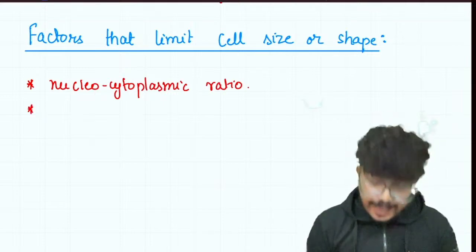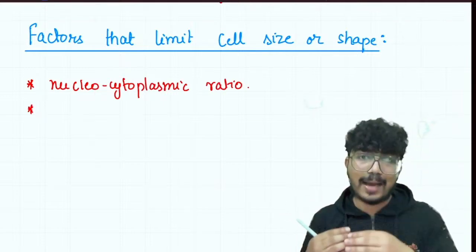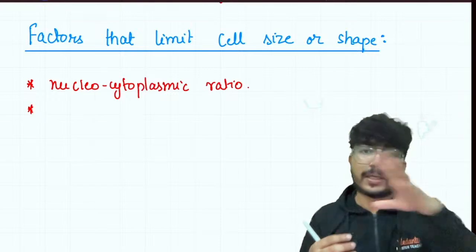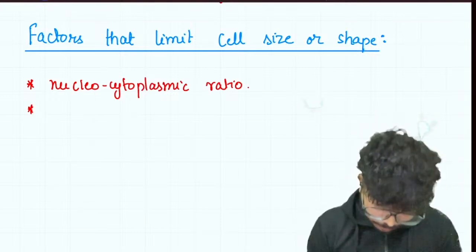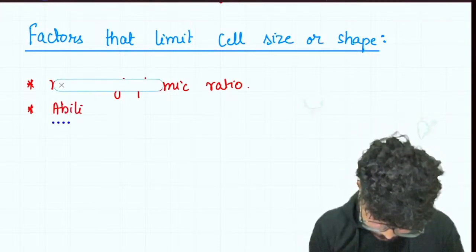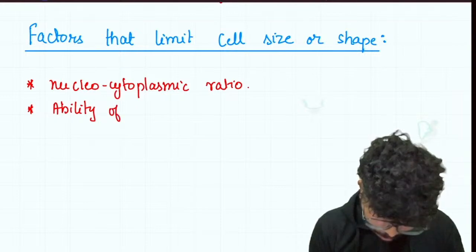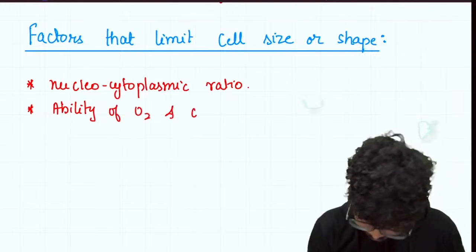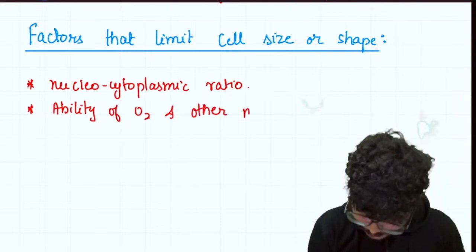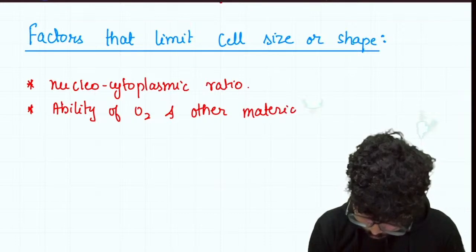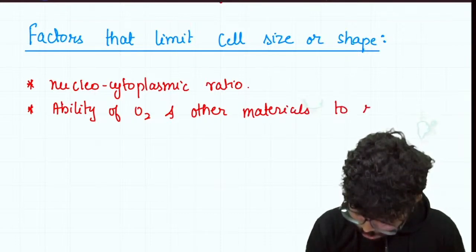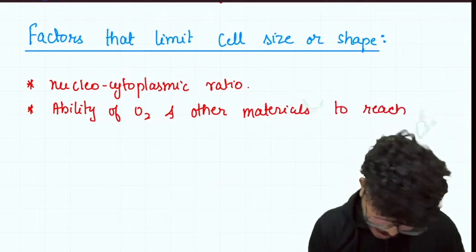The next is the ability of oxygen and other materials to reach every part of the cell.